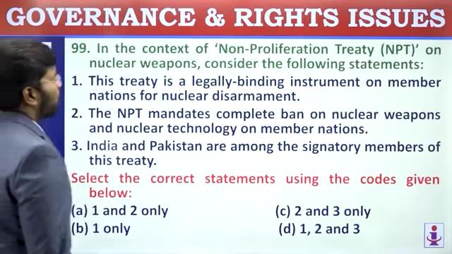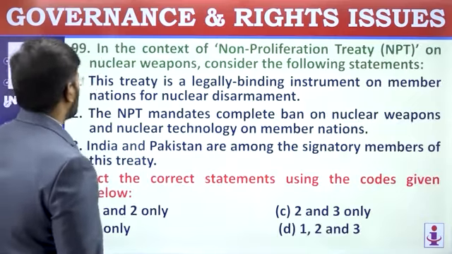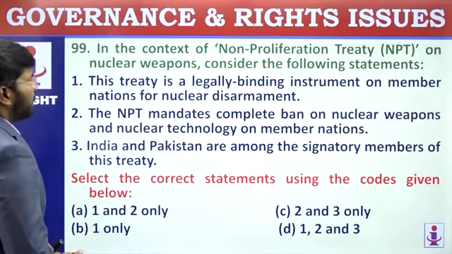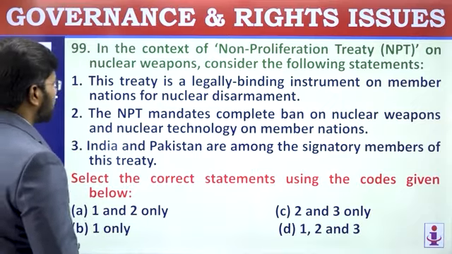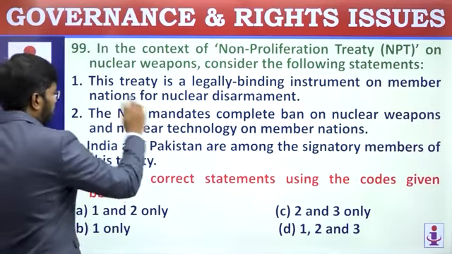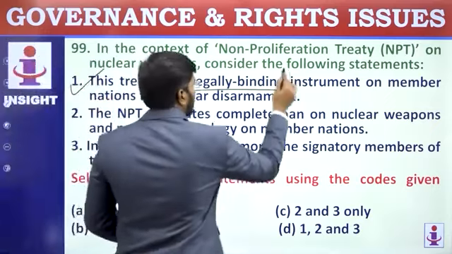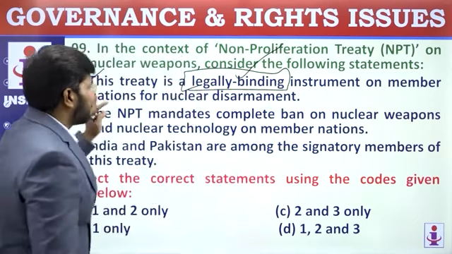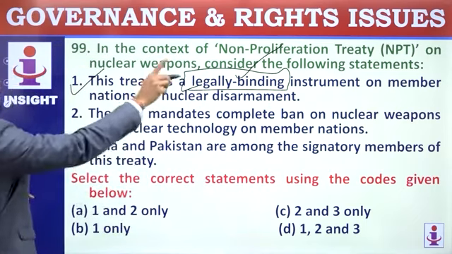In context to Non-Proliferation Treaty, NPT, often in news, on nuclear weapons, consider the following statements. This treaty is a legally binding instrument on member nations of nuclear disarmament. Yes, it's legally binding. This is correct. Just know whether it is legally binding or non-binding. It is a legally binding statement. This you have to make note. Just make point on that.